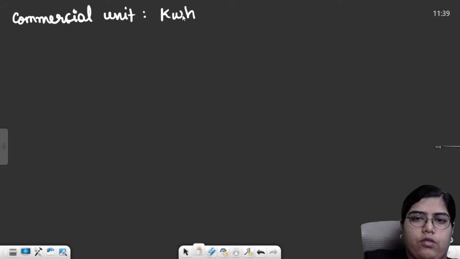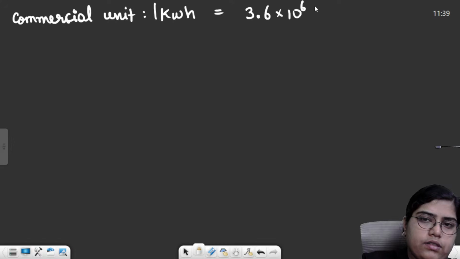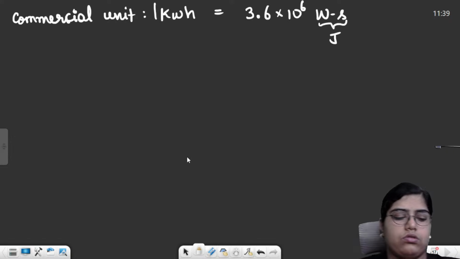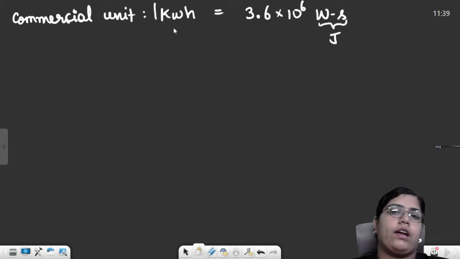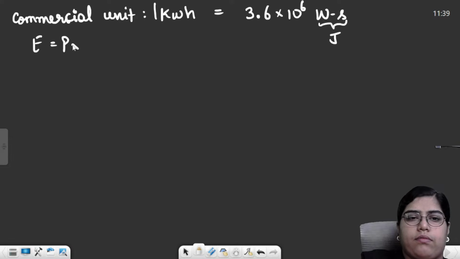The commercial unit is kilowatt hour, and 1 kilowatt hour is equal to 3.6 × 10^6 watt second, or joules. Watt second is simply joules. So kilowatt hour, when we take power in energy, is power times time.